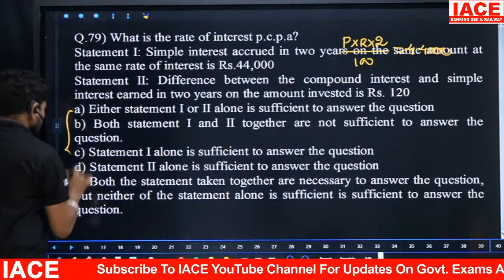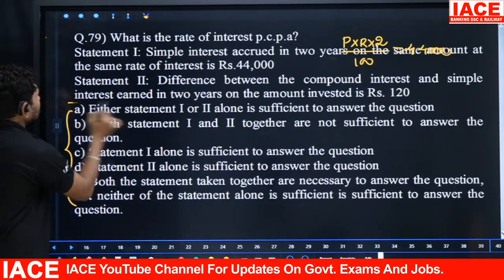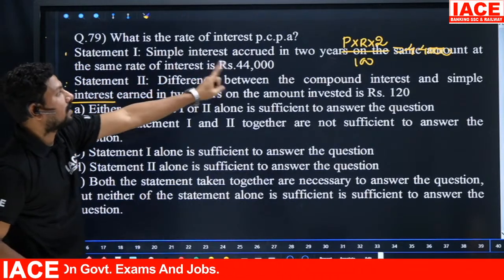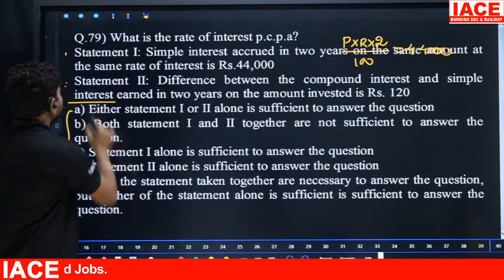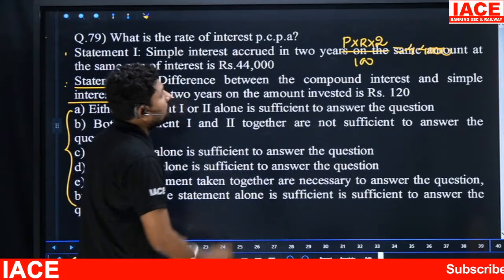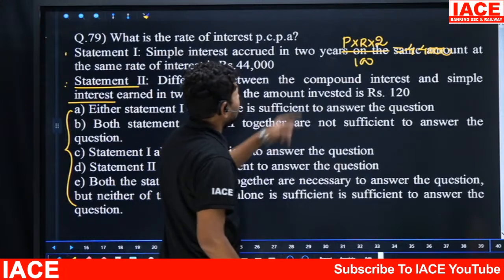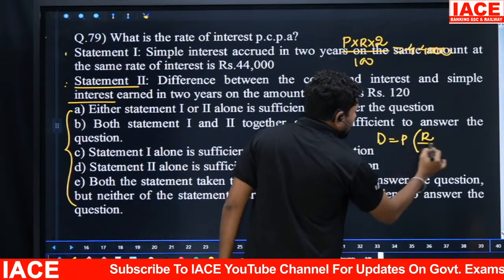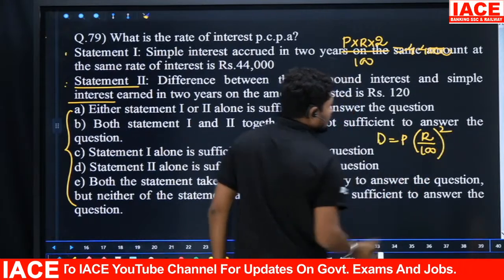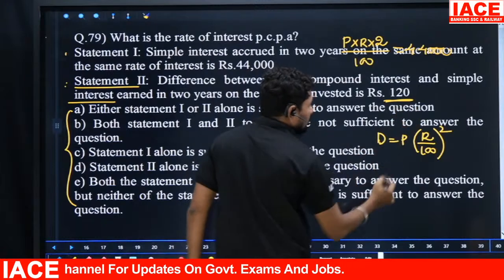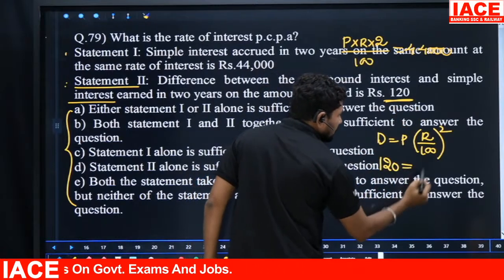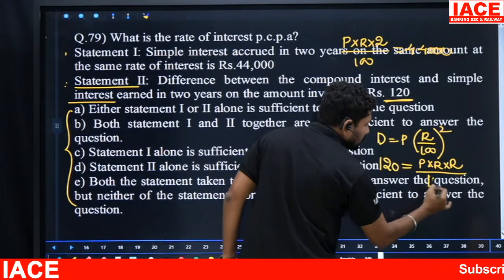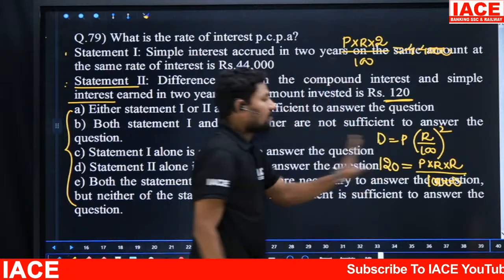Okay. These are the options. Don't look at the options, just go for statement 1 and statement 2. Statement 1 formula is P into R into 2 by 100 is equal to 44,000. And coming to the statement 2. Statement 2, difference between the compound interest and simple interest in 2 years is 120. What is the formula? When asking for the difference, the formula is P into (R by 100) square. Difference is clearly mentioned, 120, which is equal to P into R by 10,000. When you remove that square, R into R we will get.